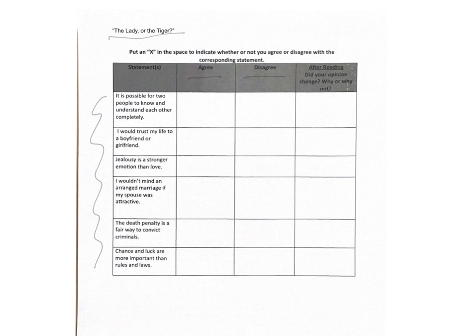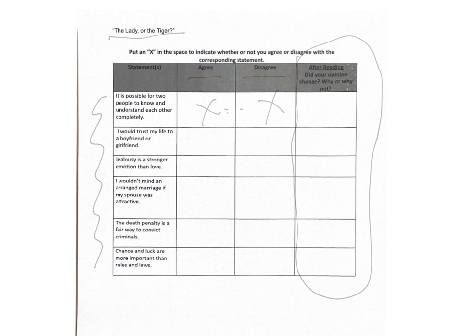If you agree with that, all you do is put an X. And if you disagree with that, you put an X. But only do one of these, don't do both. And then you don't worry about this section right here until after reading. But you go ahead and do the rest of these, mark them whether you agree or disagree.